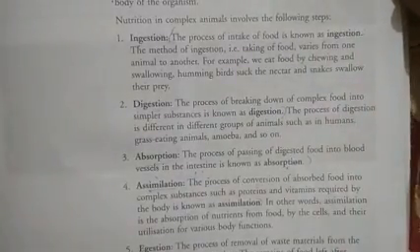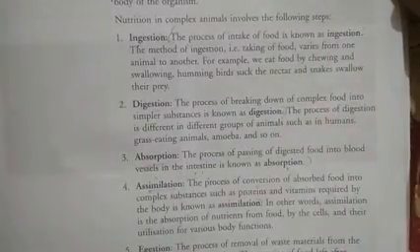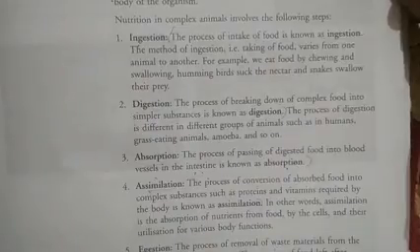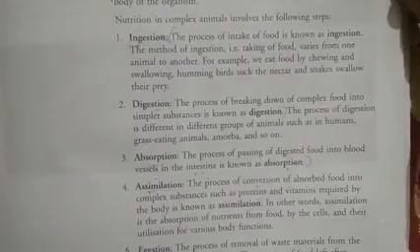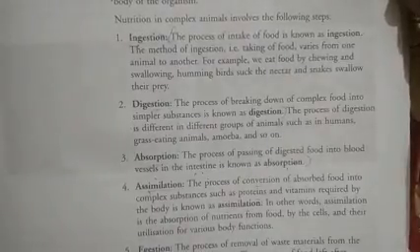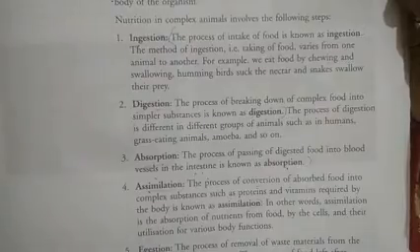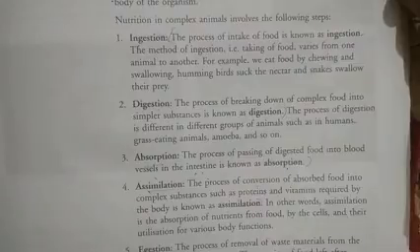Nutrition in complex animals involves the following steps. In nutrition, there are five types of steps. First is ingestion. The process of intake of food is known as ingestion. Children, when we directly eat food, it is known as ingestion. So the process of intake of food is known as ingestion.